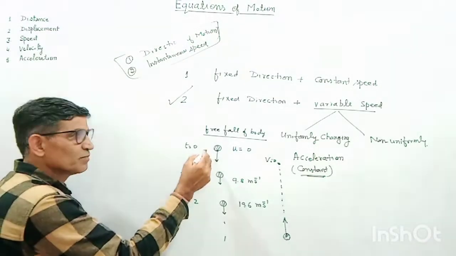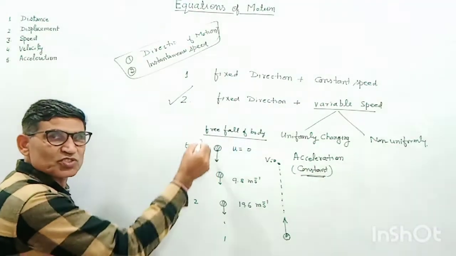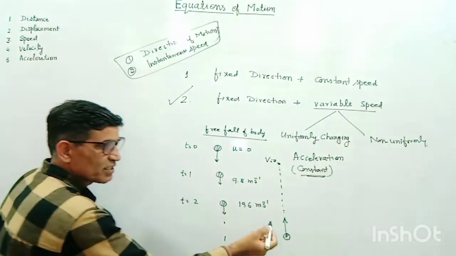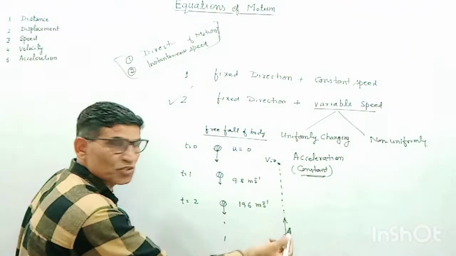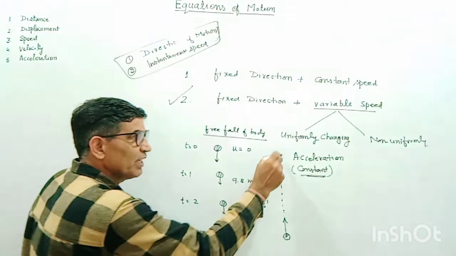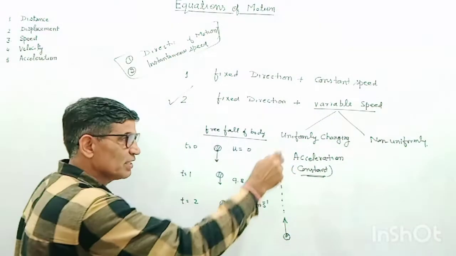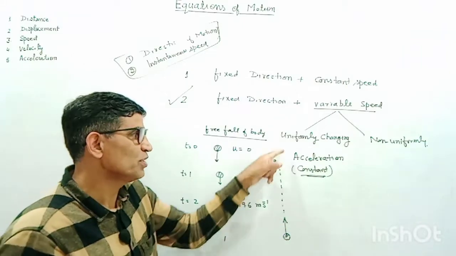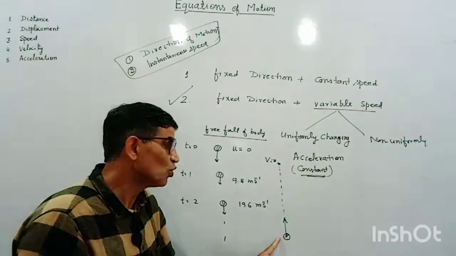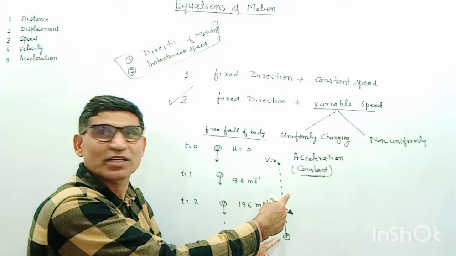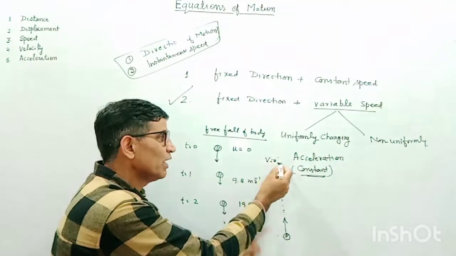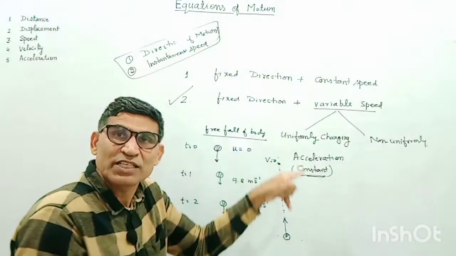In this case, the speed is increasing, velocity is also increasing, and in this case the speed is decreasing, velocity is also decreasing. But when it is taking a about turn, it is coming downward, velocity becomes negative. So velocity goes on decreasing continuously. From ground to top, velocity is decreasing, and from top to ground, velocity is further decreasing.